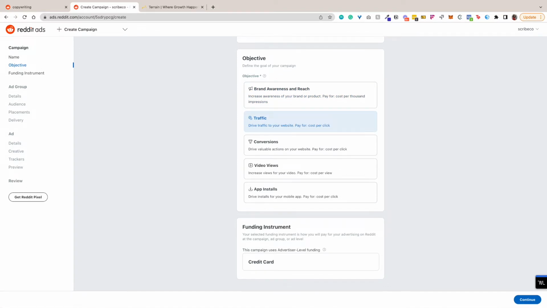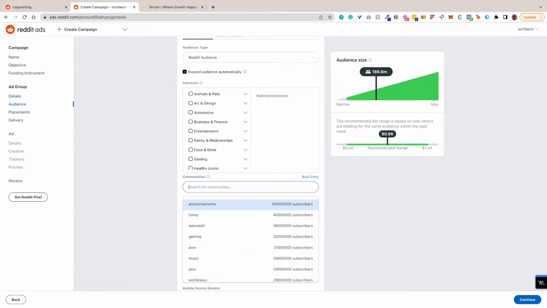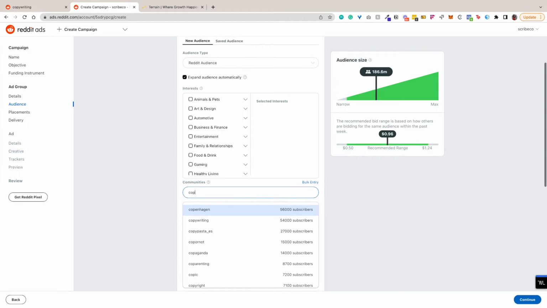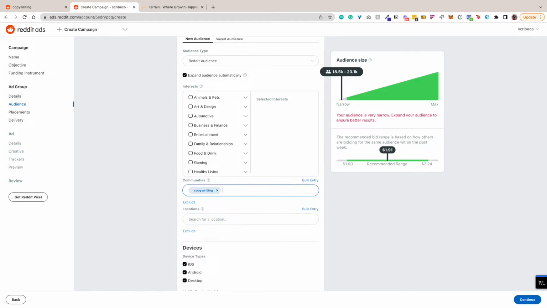And then I'm going to hit continue. And then let's name my ad group. So I'm going to call this copywriters, freelancers, and small business owners. And then let's look for communities. So this is one of the reasons why I'm so excited about running Reddit ads. You can specify which communities these ads show up in. So we're going to keep adding communities here until we hit the million person mark over here.